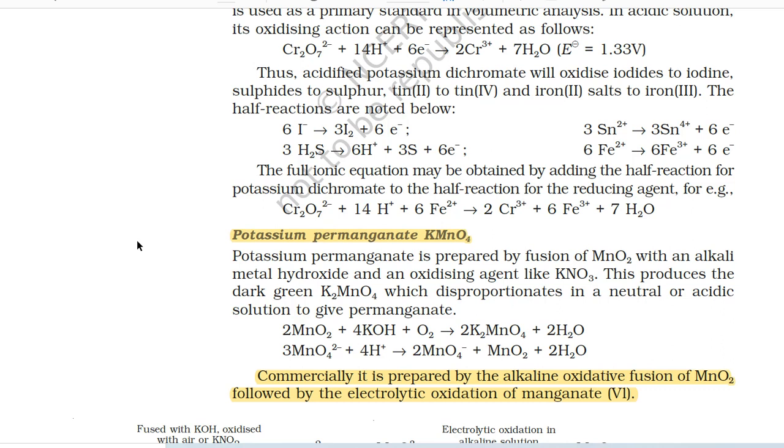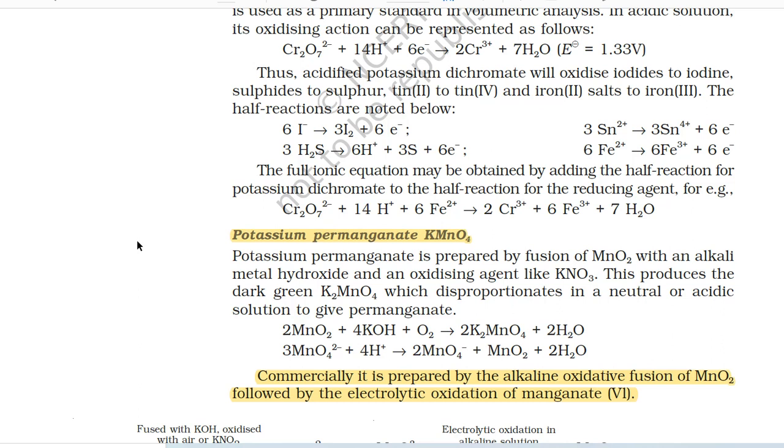The half reactions are noted below. 6I- gives 3I2 + 6e-, 3H2S gives 6H+ + 3S + 6e-, 3Sn^2+ gives 3Sn^4+ + 6e-. 6Fe^2+ gives 6Fe^3+ + 6e-.